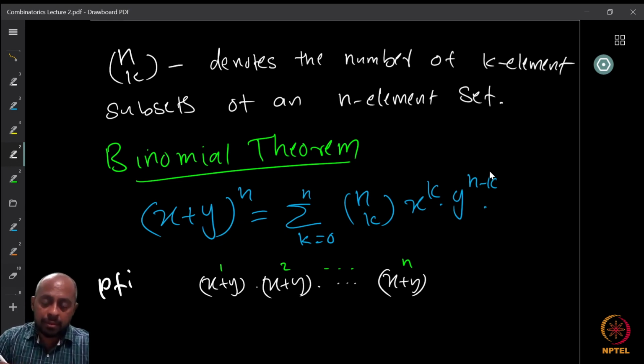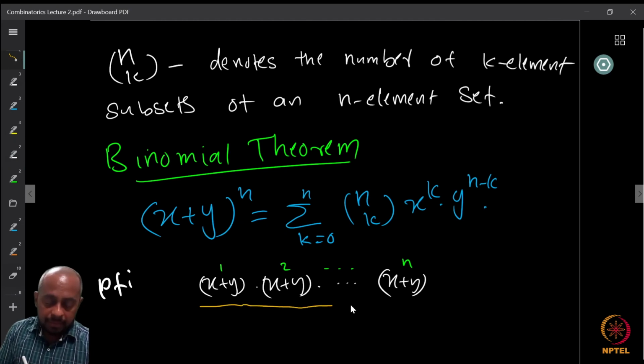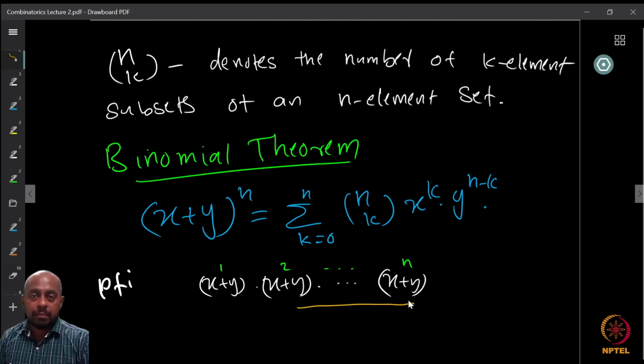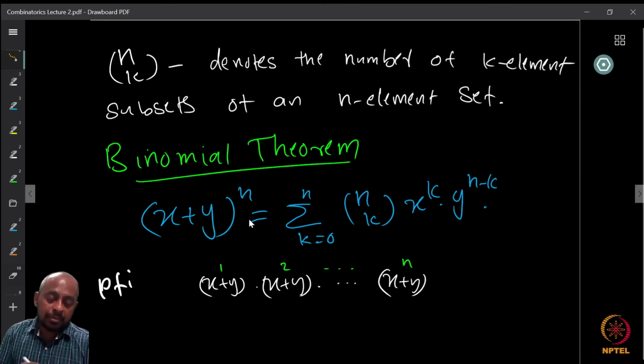Why is this? Well, this is immediate actually. If you look at the product x plus y whole raised to n, what is that? It is x plus y into x plus y into etcetera, x plus y. Now, how do I form the term x raised to k, y raised to n minus k? I should be able to choose exactly k copies of x, and the remaining all must be copies of y. Because I don't have a choice but to choose from every factor at least once, because the product has all these n terms, they are multiplying.